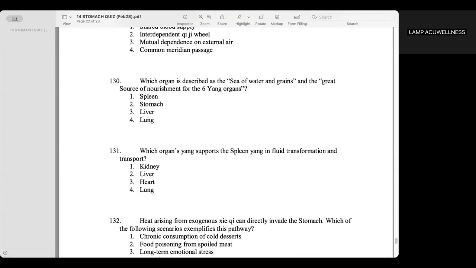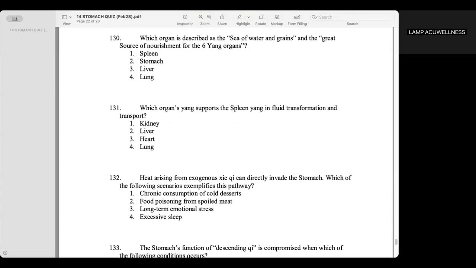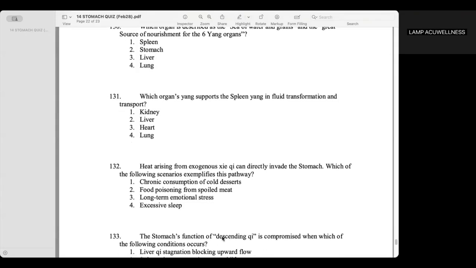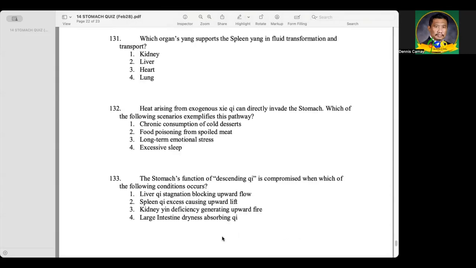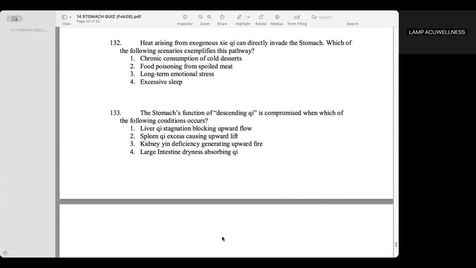Stomach. Yes. Which organ's yang supports the spleen yang in fluid transformation and transport? Kidney. Heat arising from exogenous summer heat qi can directly invade the stomach. Which of the following scenarios exemplifies this pathway? Food poisoning from spoiled meat.